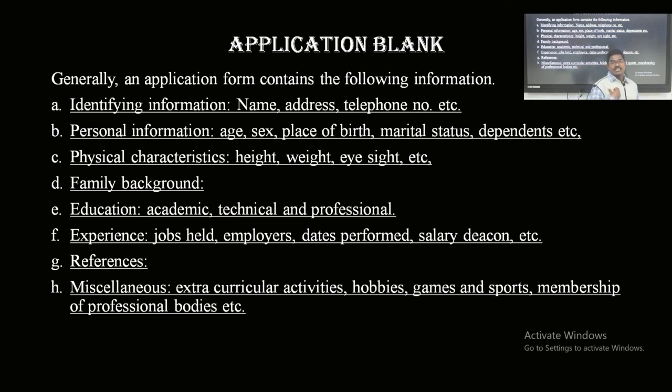Physical characteristics: height, weight, eyesight, and some other talents. Next, family background and education: academic, technical, professional, educational backgrounds are also collected in the application blank. We also design the application to collect experience: jobs held, employer, dates of joining, salary received, all those experience details.